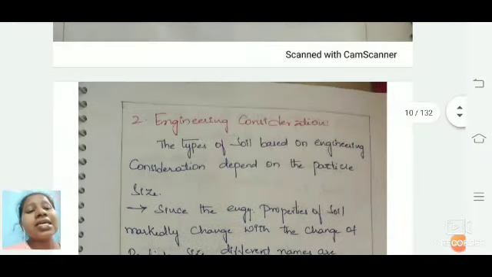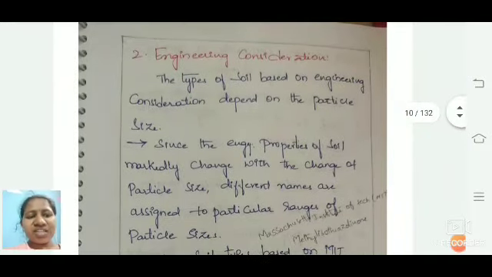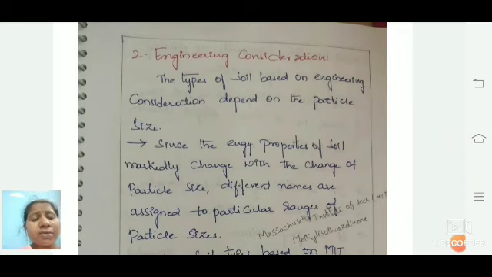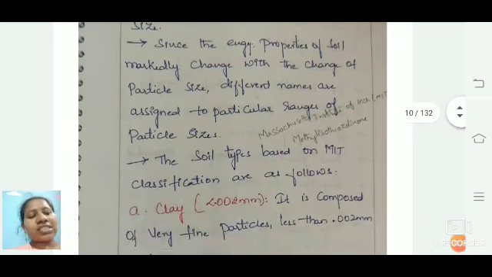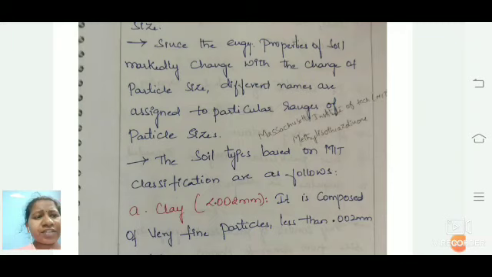And the next one is engineering considerations. How are these engineering considerations taken? For the engineering properties, the particular size, shape, and the range of sizes from the dimensions will be taken into consideration for the different types of soil. These different types of soils are based on the MIT classification. As we all know, MIT stands for Massachusetts Institute of Technology.